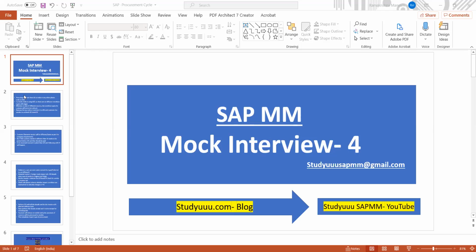Coming to PR and PO document types. What does the PR document type control, and what does the PO document type control?